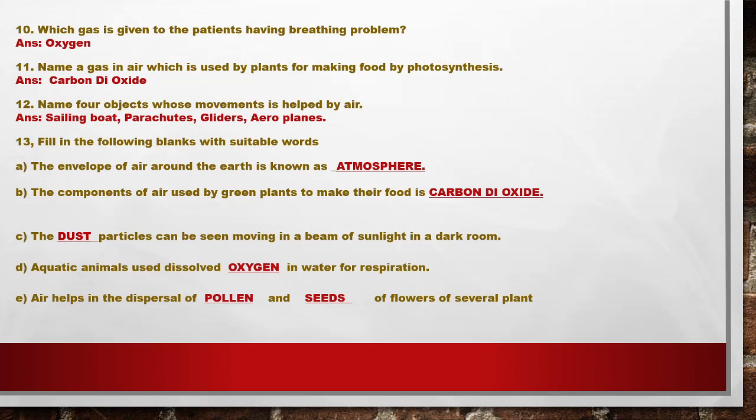If you see the ray of light in a dark room coming through a small hole, you can see the dust particles floating there. Aquatic animals use dissolved oxygen in the water for respiration. Obviously, oxygen is required by everyone for respiration. So aquatic animals use the dissolved oxygen for the respiration process.